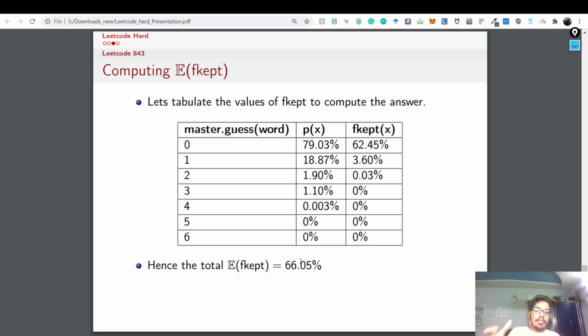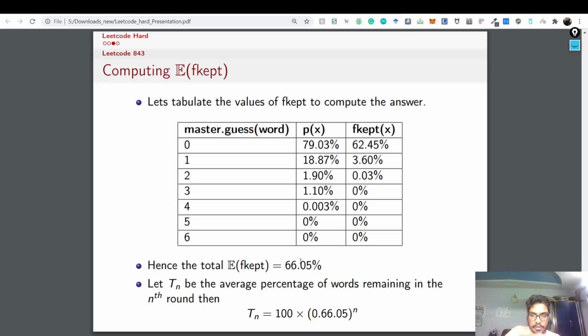What it means is that in expectation, when we randomly pick a word and remove all of them which are not that, we have 66.05% of the original elements remaining, right? If there were like 100 elements, there are 66.05 remaining now. In the next iteration, 66.05% of that will go on. In the next iteration, 66.05% of that will be kept, and so on and so forth, right?